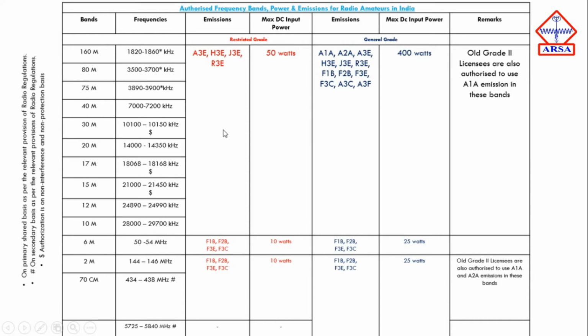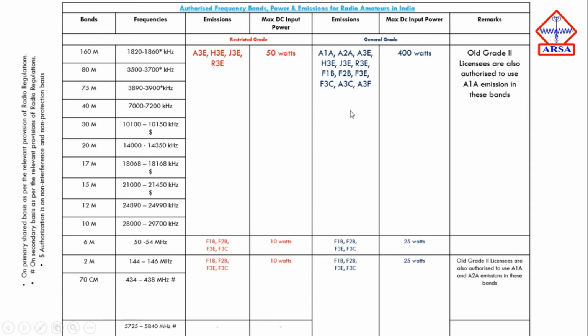Now for all of this, the emission categories for amateur radio of restricted grade will be the same: A3E, H3E, J3E, R3E, and the maximum DC input power will be 50 watts.